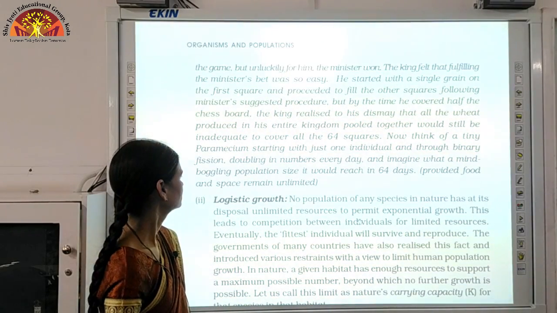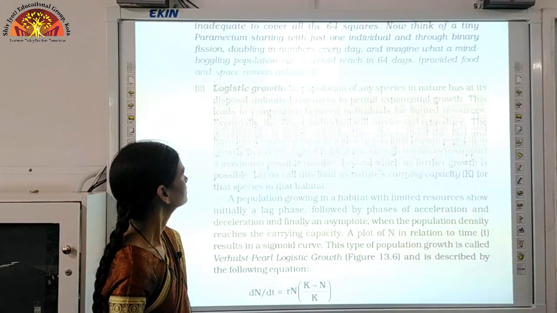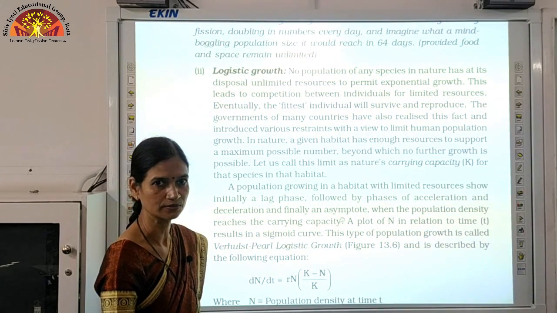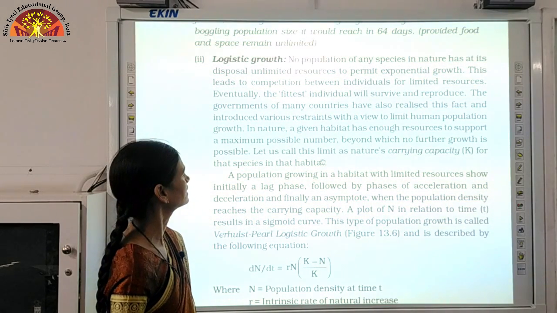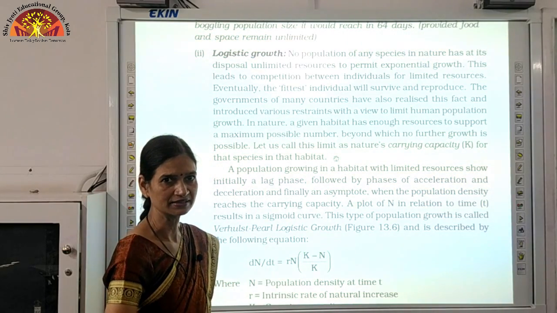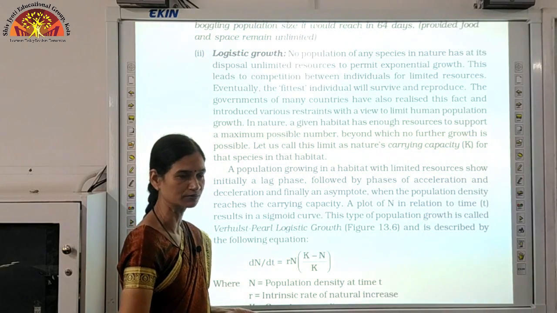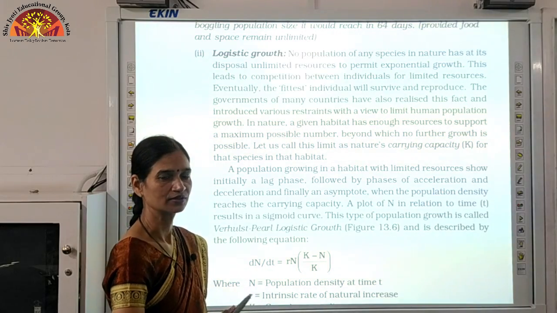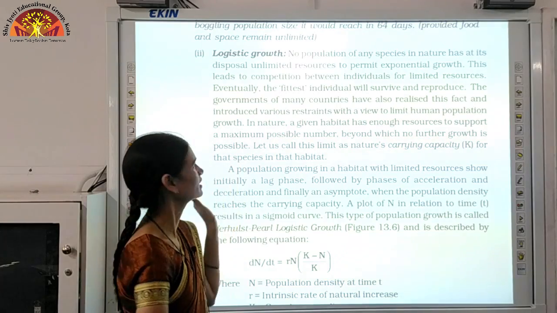Now, the second type of growth is logistic growth. So we can say that exponential growth is not a realistic growth; actually in reality this does not happen. So what does actual growth look like? Logistic growth, because resources are never unlimited. Sometimes resources will get finished or they will reduce as the population consumes them. So we will see how the graph of logistic growth is made. We get logistic growth when the resources are limited.